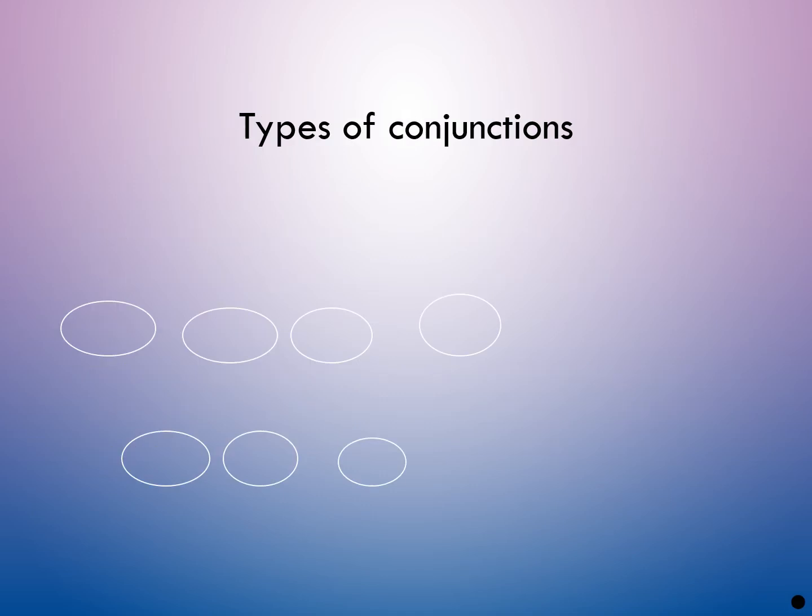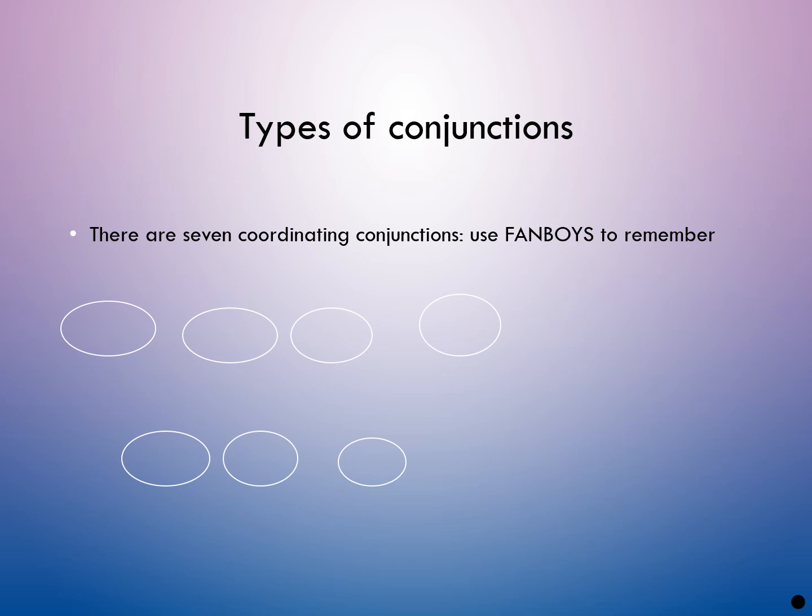There are 7 coordinating conjunctions. Use the word FANBOYS to remember. For, F. And, A. Nor, N. But, B. Or, O. Yet, Y. So, S. When we take the first letter of all these words, they become FANBOYS. So it will be easy for you to remember coordinating conjunctions.